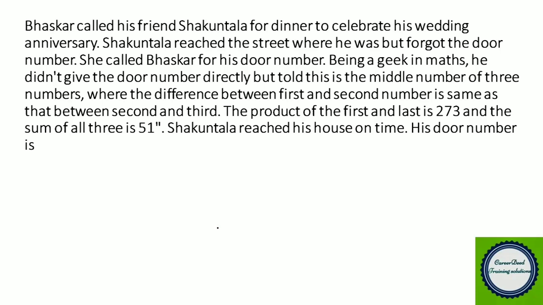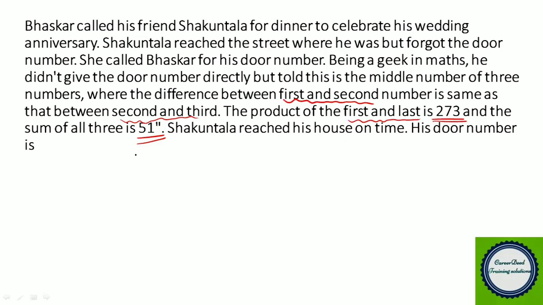Out of the three doors, Bhaskar lives in the middle house, where the difference between the first and second number is the same as the difference between the second and third number. The product of the first and last is 273 and the sum of the three numbers is 51. Shakuntala reached his home on time. His door number is dash.